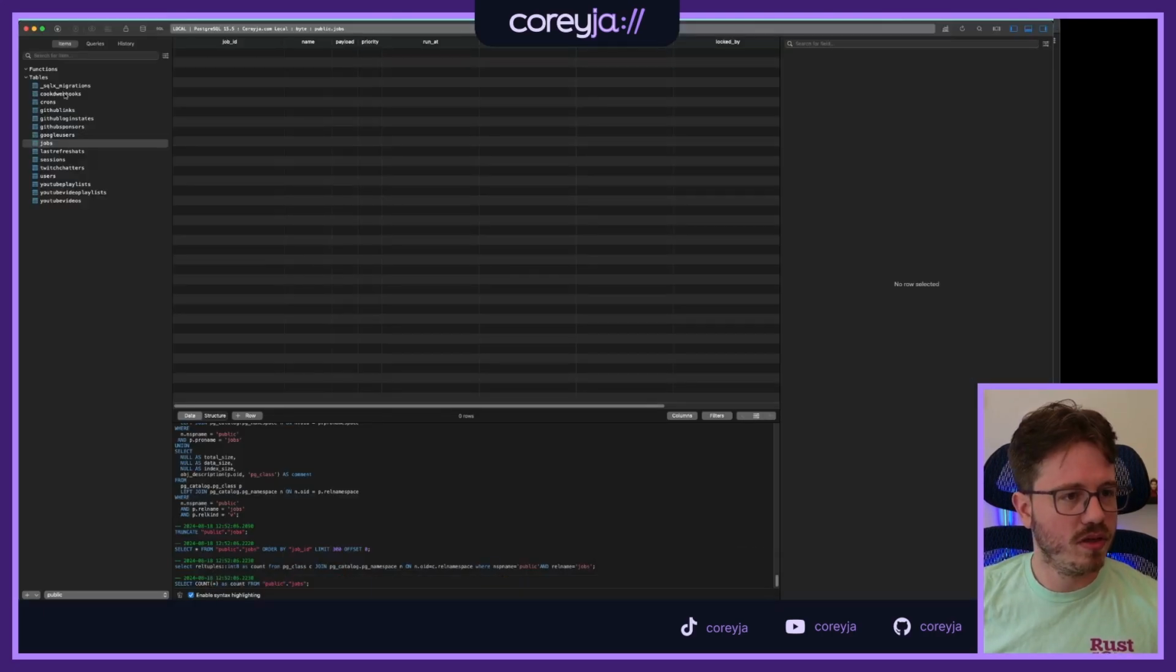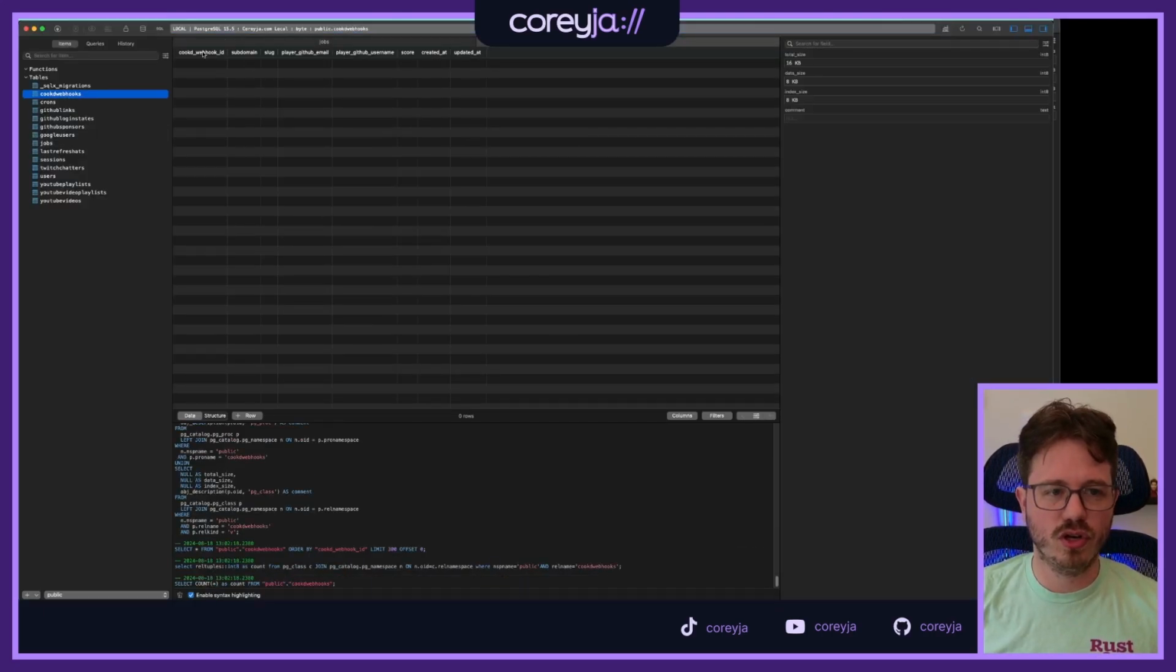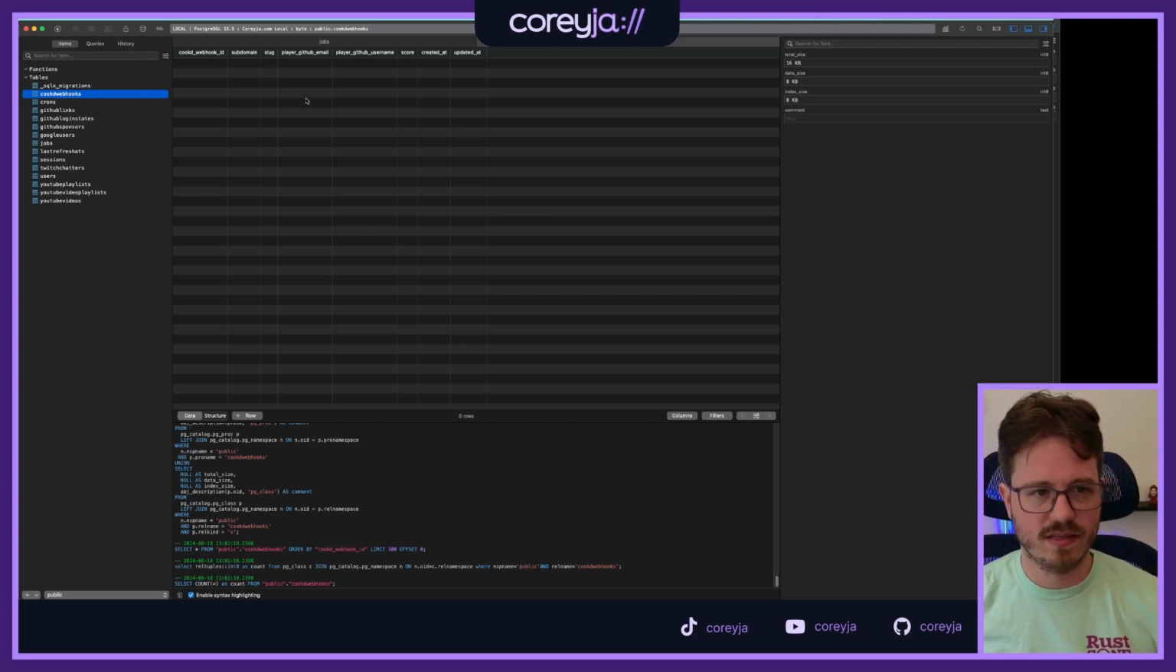So one of the things that we have here is this table called cooked webhooks. This is when someone finishes a level. I get a webhook with the subdomain it's on, the slug, the players, GitHub email, their username, score, created at, and updated at. I think the email and username are going to change. We might not get or need email, and we're just going to get a GitHub username likely. But we have email here now because it's what exists, and we'll edit as cooked edits.